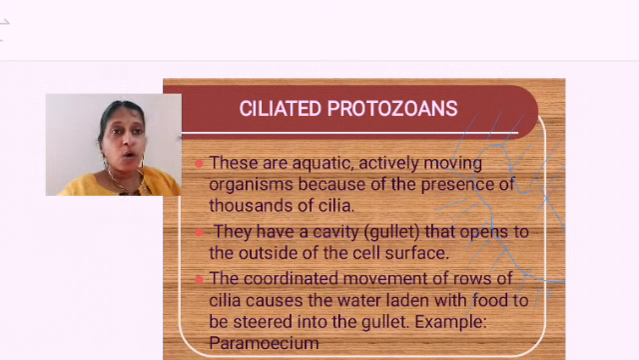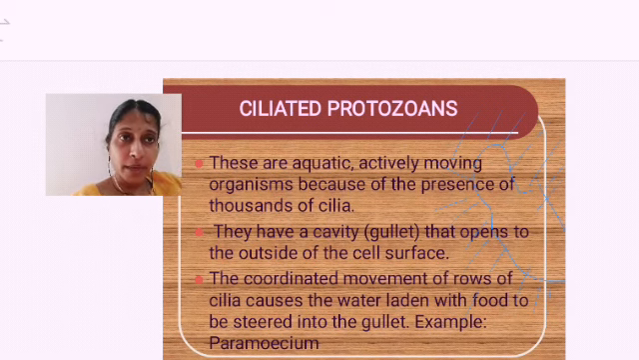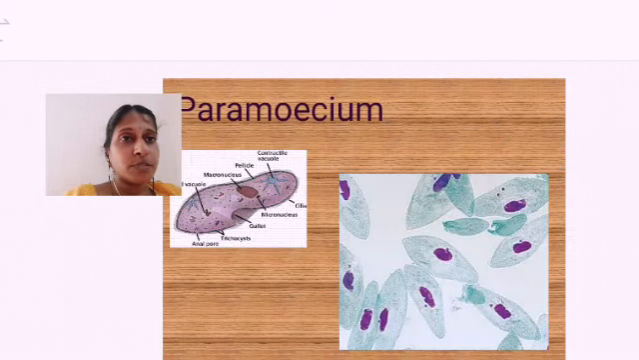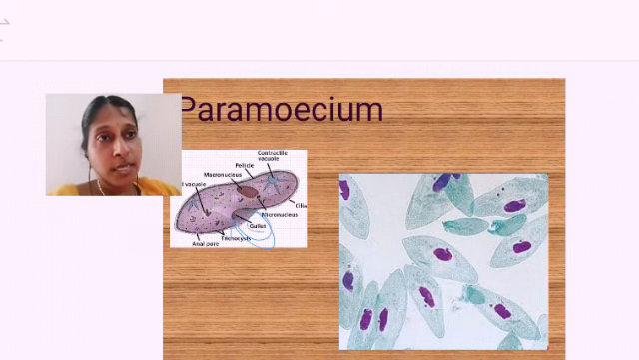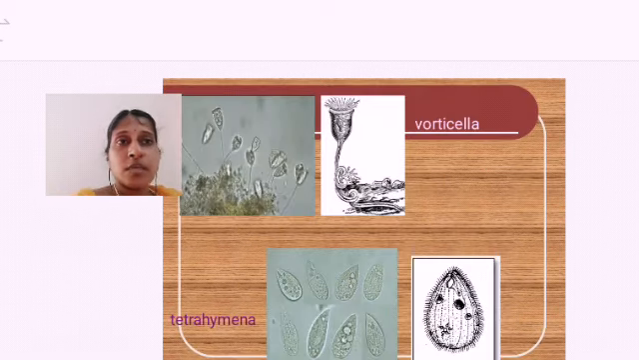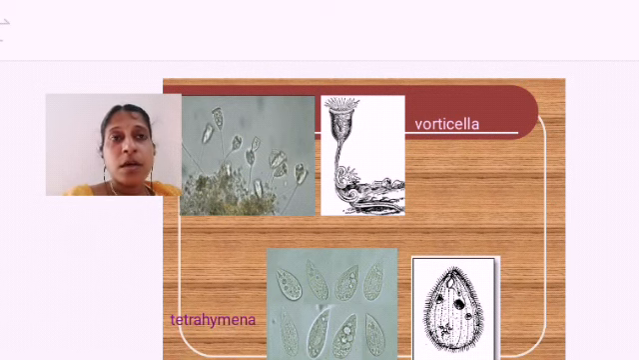So a coordinated movement of cilia is helping in movement, and the cavity which is present is helping in what? Taking the food inside. After digesting, through the gullet the waste materials are also put outside. So they are helping in somewhat the digestive part. This is the structure of paramecium. You can find the gullet opening outside, so through that the exchange of materials can take place. Clear? This is an example for ciliated organisms. Cilia you can find here.